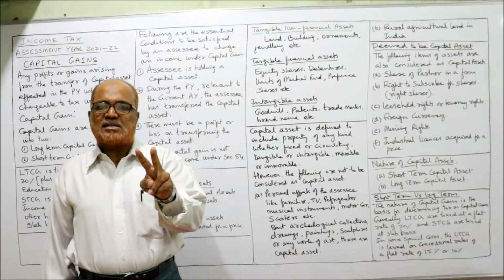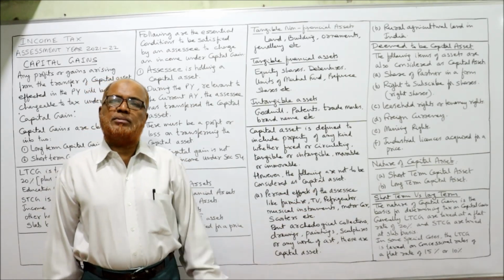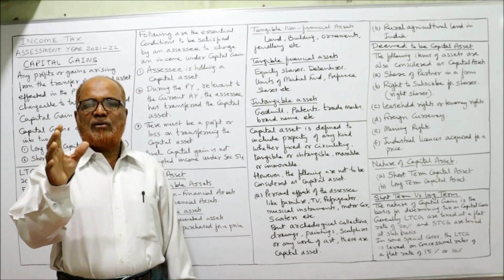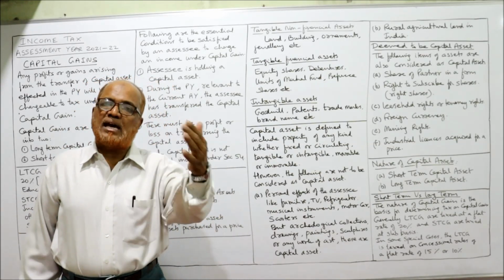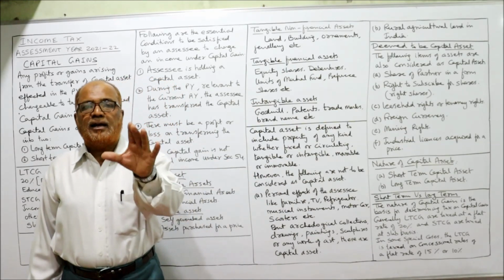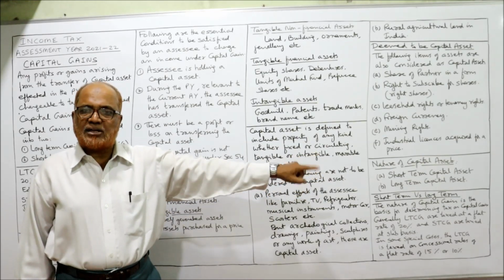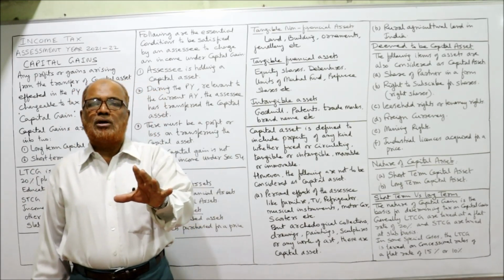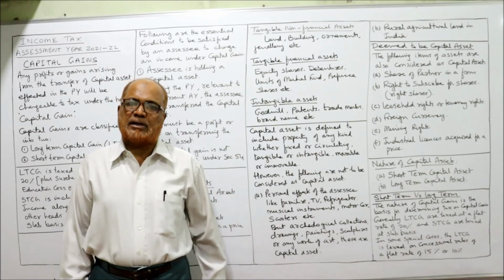Now, the next is nature of capital asset. Two types of capital assets are there. That is long-term capital asset and short-term capital asset. So first of all, Income Tax Act says we have to see what is the nature of the capital asset. Accordingly, we can say whether it is long-term capital gain or short-term capital gain depending on the nature. The asset is a long-term capital asset or short-term capital asset. In the next video, I am going to explain you about when we can say long-term capital asset and when we can say short-term capital asset.